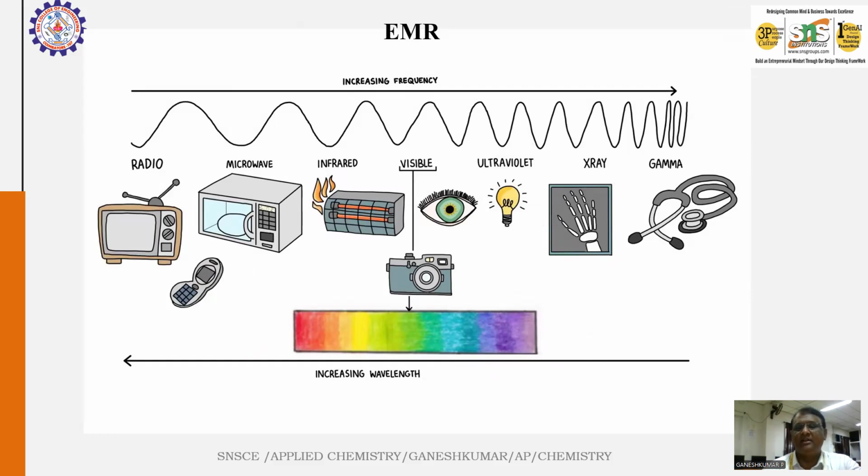Gamma ray, X-ray, ultraviolet, visible, infrared, microwave, radio wave, all these waves are examples of electromagnetic radiation. So when you are asked what electromagnetic radiation is, we can define it and give an example. Among these seven, the radio waves have a longer wavelength and the gamma rays have a shorter wavelength. In other words, gamma rays have a very large frequency and radio waves have a smaller frequency.